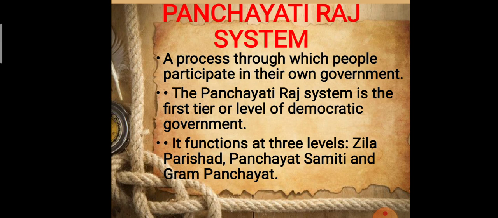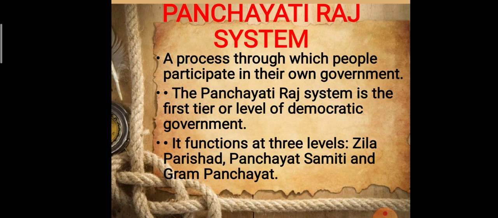Panchayati Raj system. It is a process through which people participate in their own government. They elect their leaders, they elect their representatives, and through this they participate in the functioning of their own government. The Panchayati Raj system is the first tier or level of democratic government, in which the government runs the village at rural level. This is the first tier. As earlier we discussed the state government as well as the central government, and you must have learnt in previous class about the local government also. So here in this chapter we'll understand how the Panchayati Raj system works.